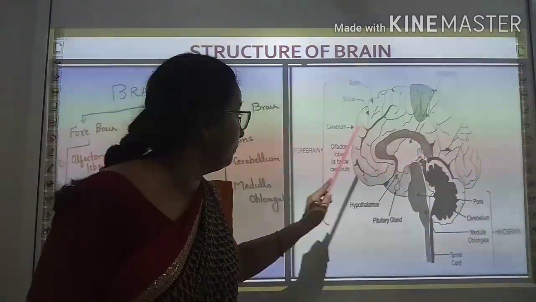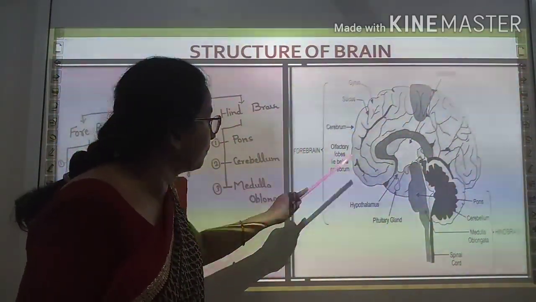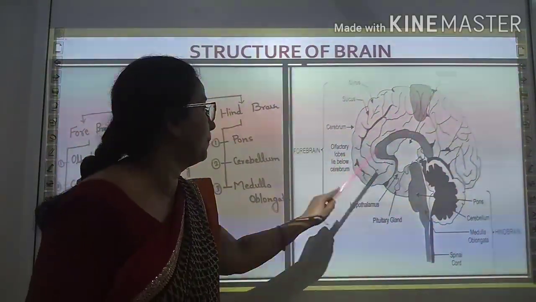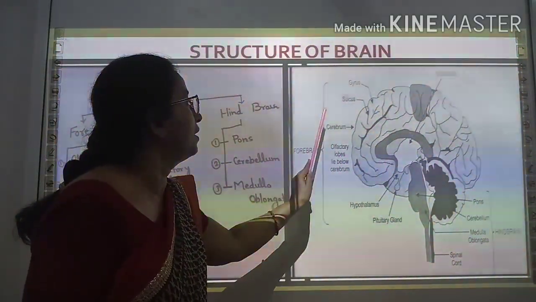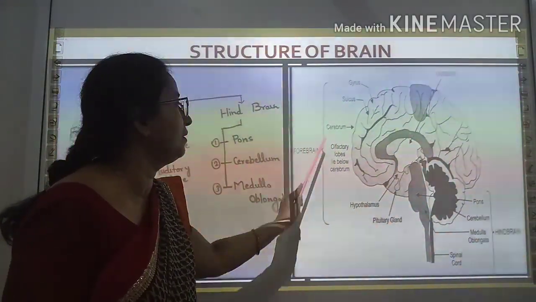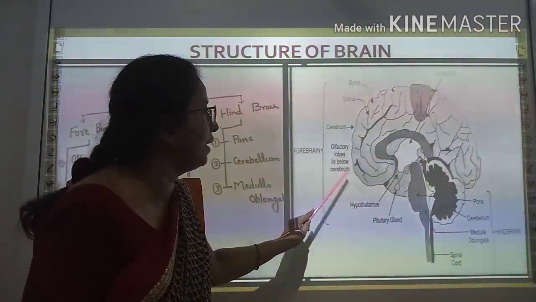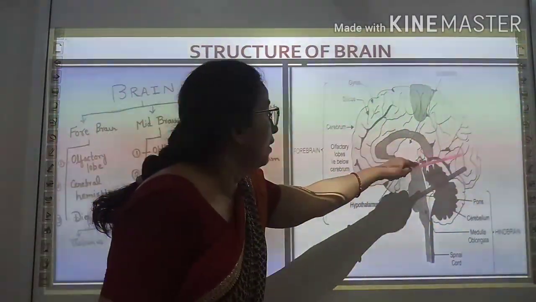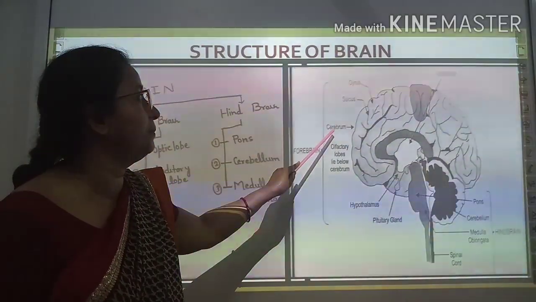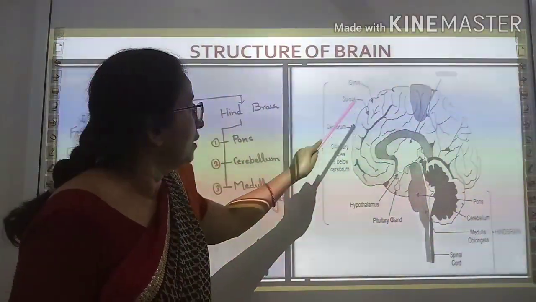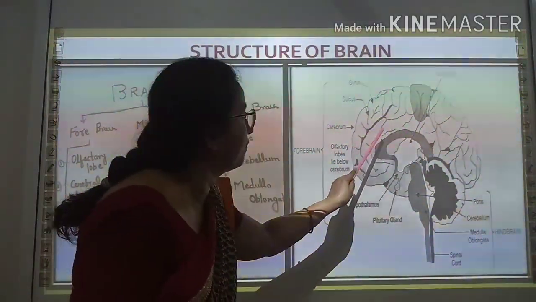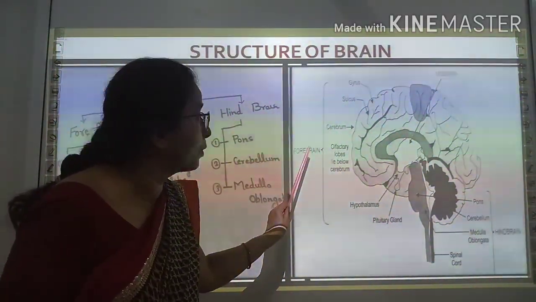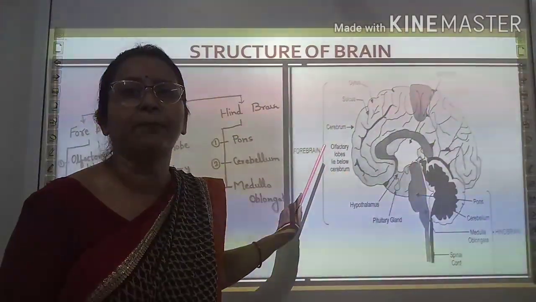You can see here, this entire part is the forebrain. In the forebrain region, three things are present. The first one is the olfactory lobes. This larger part is the cerebrum. This one is the diencephalon.